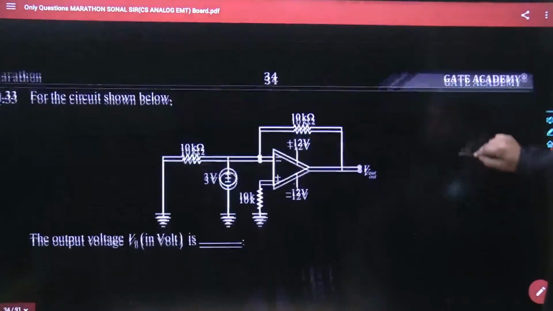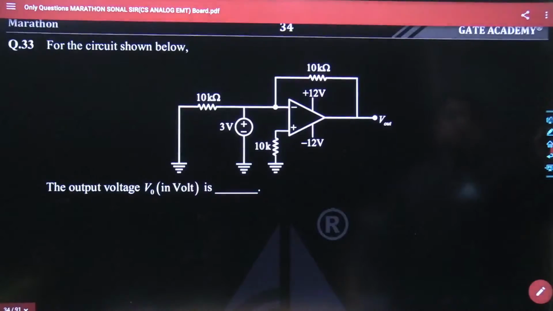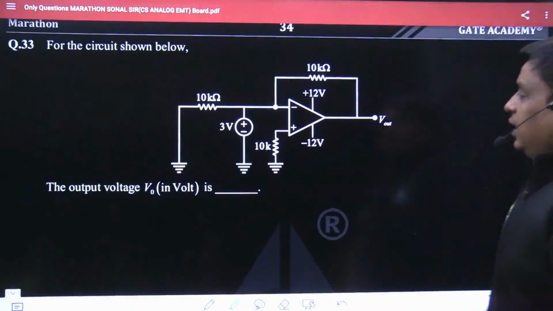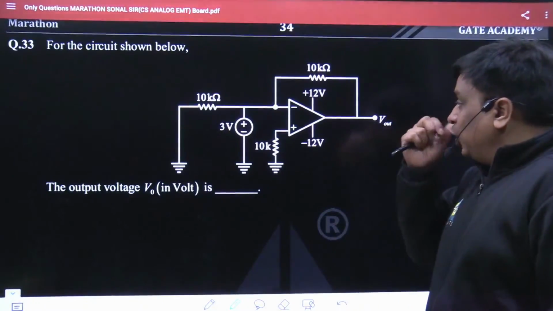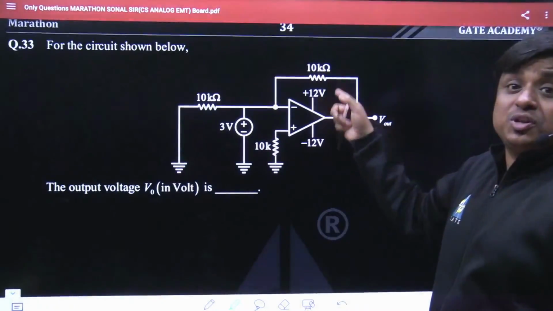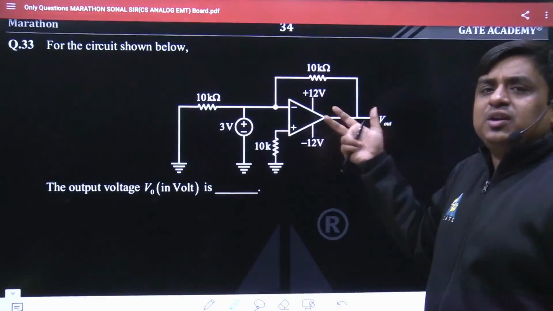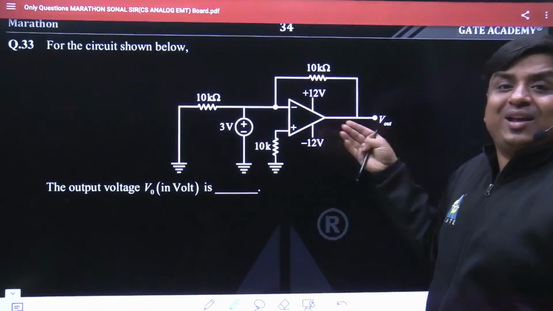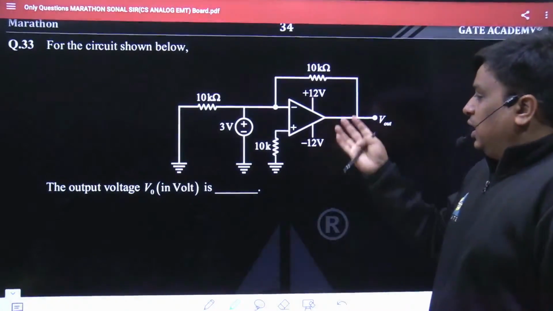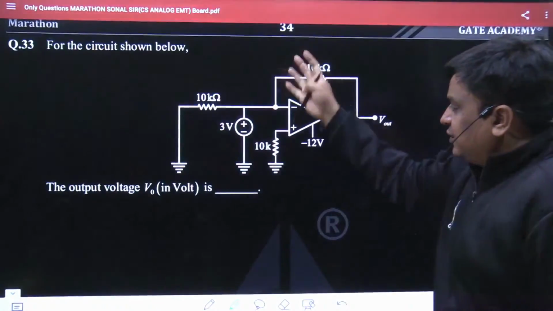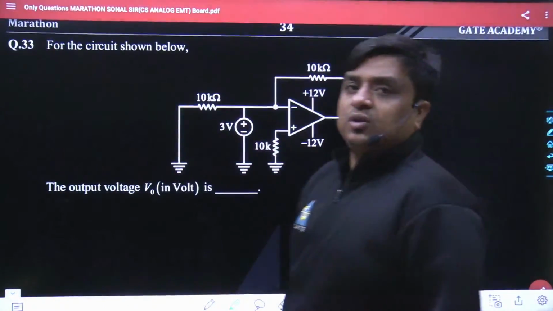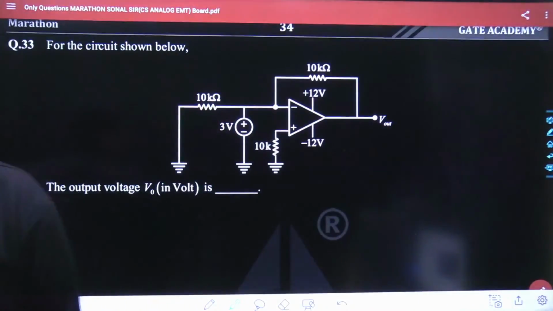In the same sequence, let me move into the next question as well. So here comes question number 3 of the day. Again, we are dealing with an ideal operational amplifier with the saturation voltages given. Many students also call this operational amplifier a practical operational amplifier. That's true. Now, with this circuit, we have to find its output voltage V0. May I know what would be its output voltage V0?